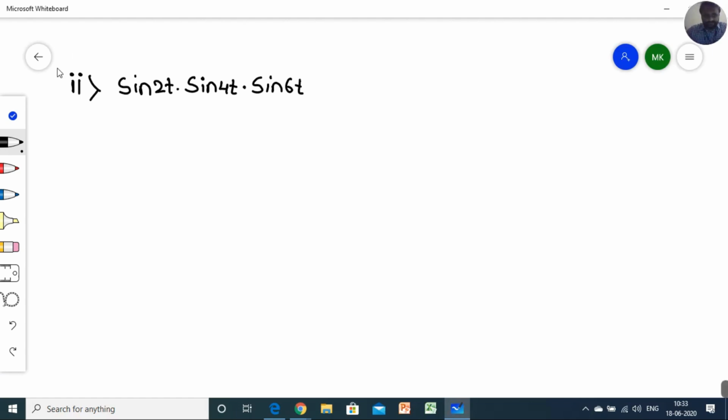Now we'll move on: sine 2t sine 4t sine 6t is there. Now f of t is equal to sine of 2t, sine of 4t, sine of 6t.